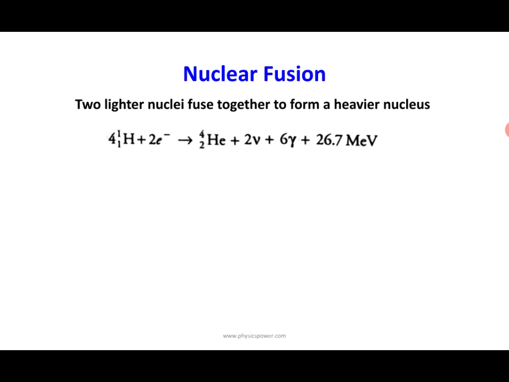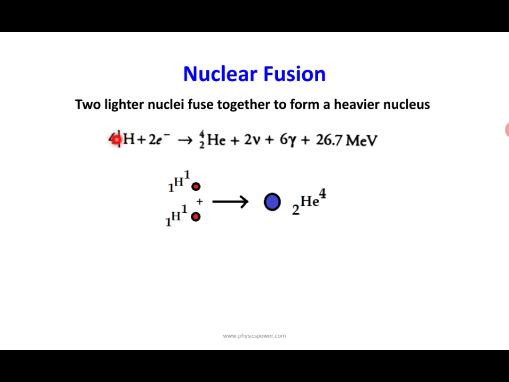Now if you analyze this further in a simple manner, we can say hydrogen nuclei are mixing together. Actually it is not 2, actually 4 will be involved, and finally we get one helium nucleus, meaning hydrogen nuclei are continuously converting into helium nucleus. In this process every time we get 26.7 MeV of energy. There are a number of cycles here, so as a shortcut I mentioned only one equation.